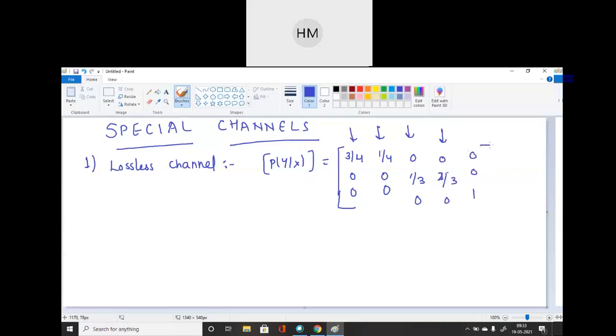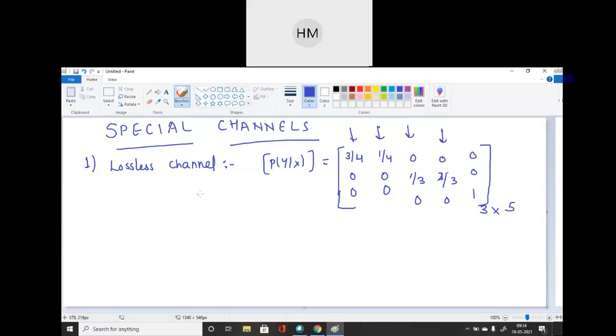Then at last, in this column I am using this 1. So this is the channel matrix which has 3 rows and 5 columns. Okay, this is one example of a lossless channel. You can quote your own example.